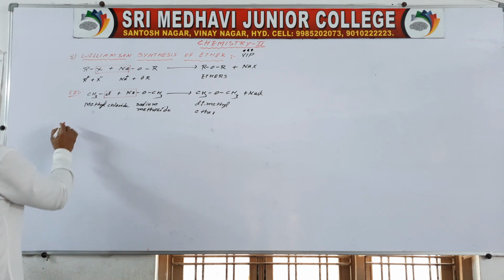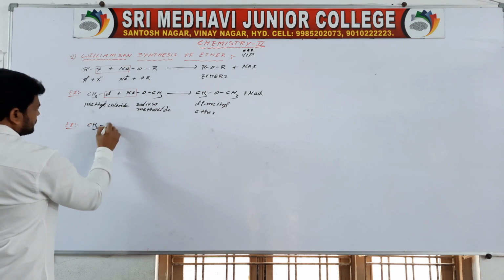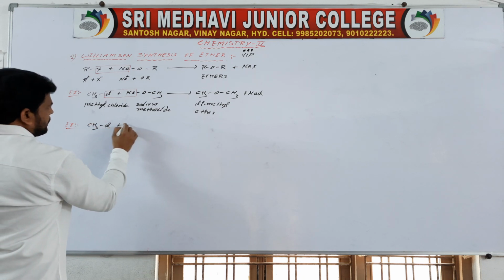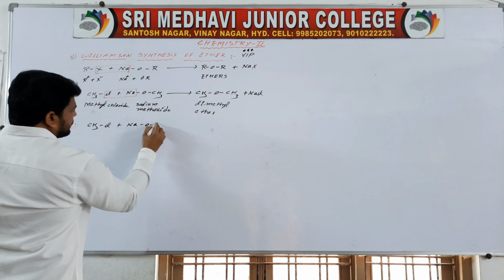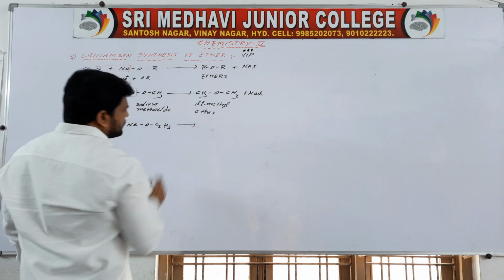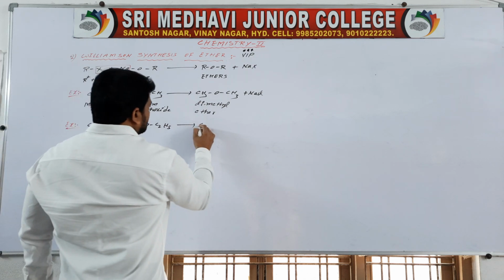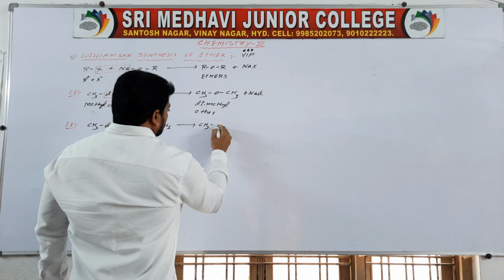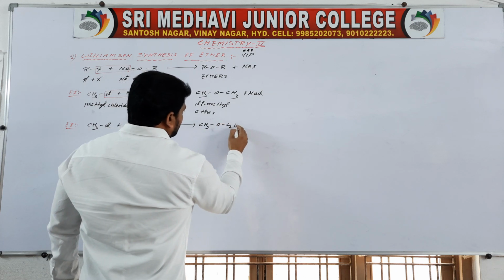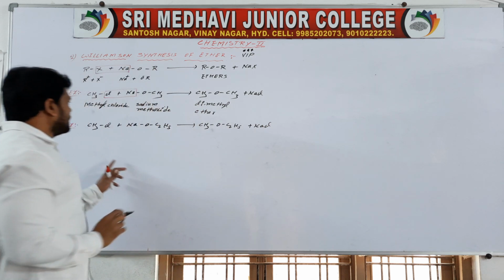So one more example. I am taking CH3Cl plus NaOC2H5, which gives rise to CH3OC2H5 plus NaCl.